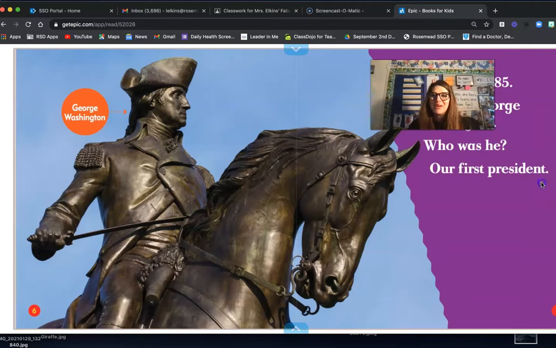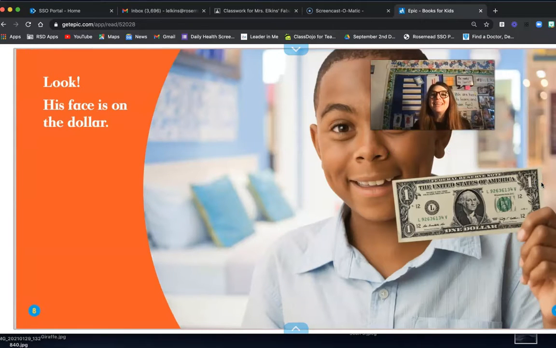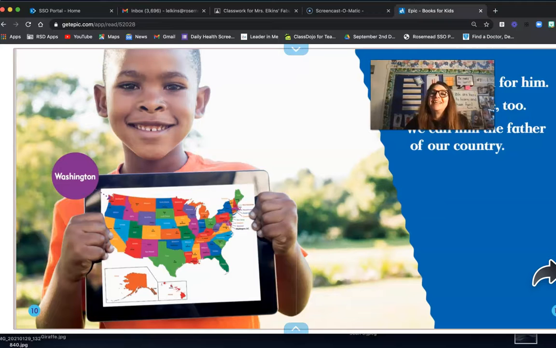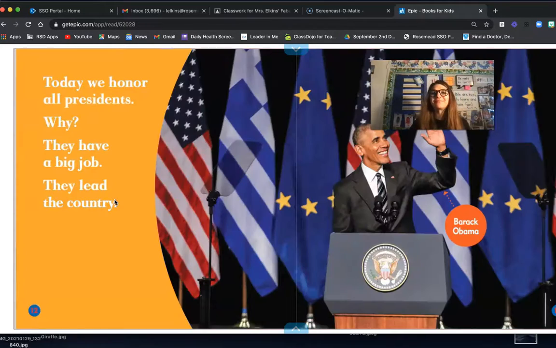Let's go learn some more. Look, his face is on the dollar bill. Do you see it right there? You've probably seen it more often than you knew. A state is named for him as well. Washington. See it? It's right here. Many cities are too. We call him the father of our country. He's not our father, but he's the father of America because he was the first president.